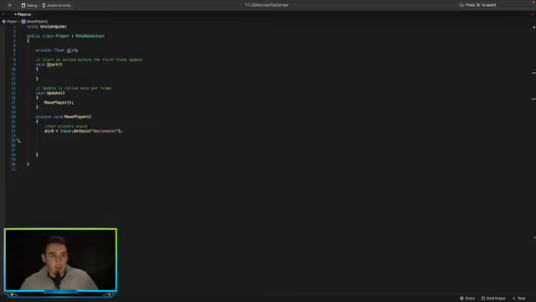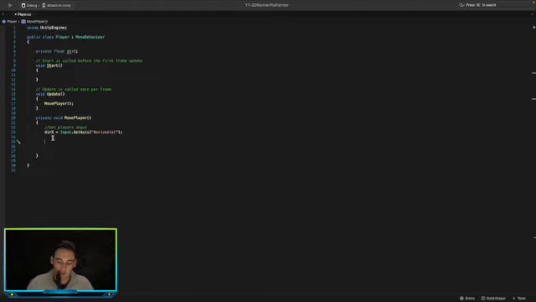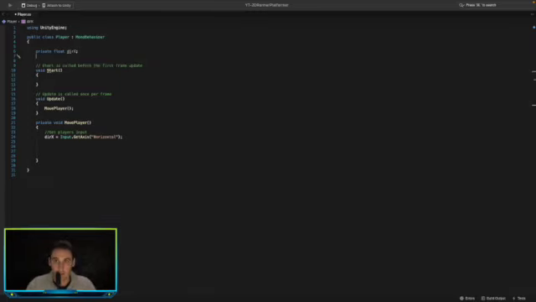After that we want to get the velocity of the player. For this we need a reference to the player's rigid body. So let's create a serialized field of rigid body. In this case it's going to be a 2D because we are making a 2D game.